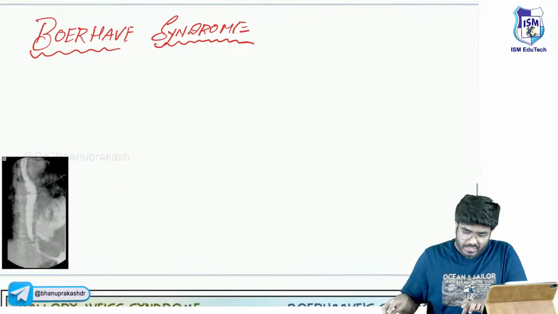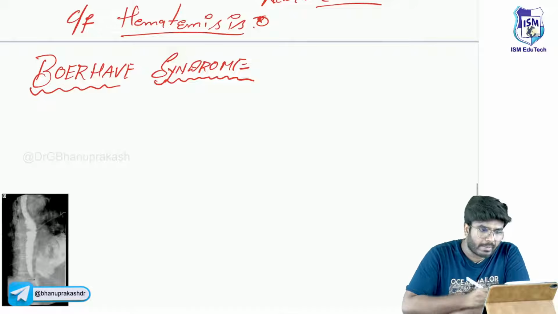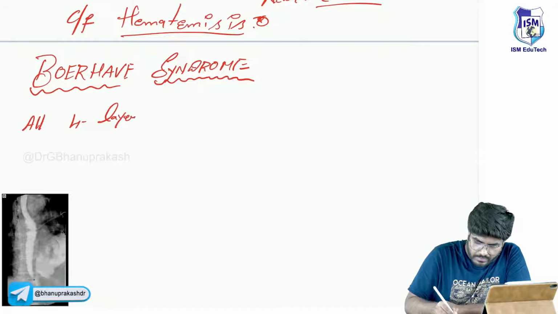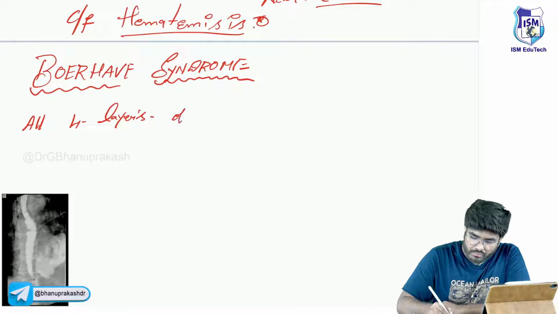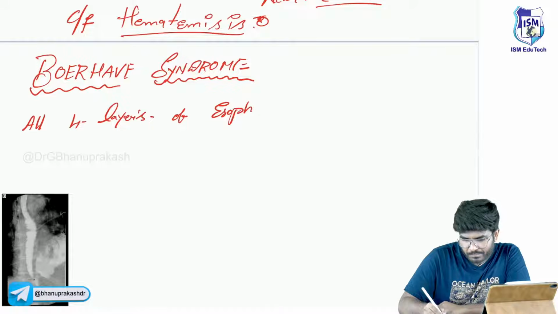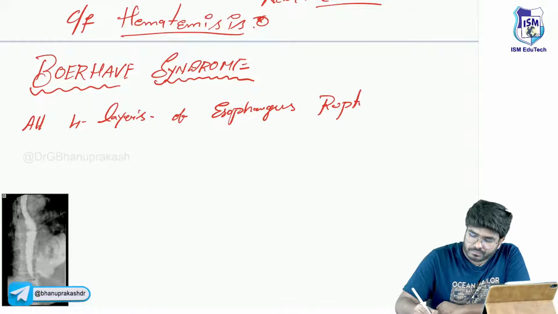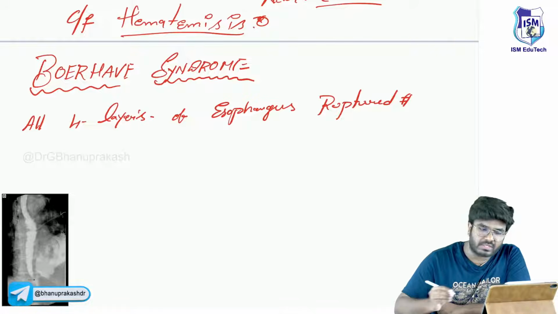Now you are having a hole in the esophageal wall. So in Boerhaave syndrome, all 4 layers of the esophagus are ruptured. All 4 layers are affected, sir.